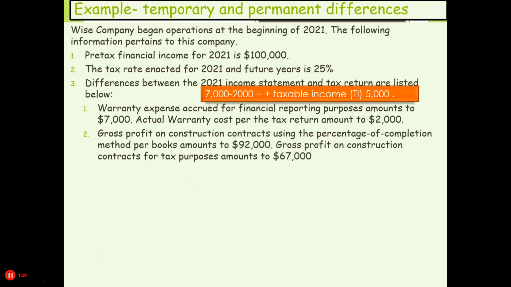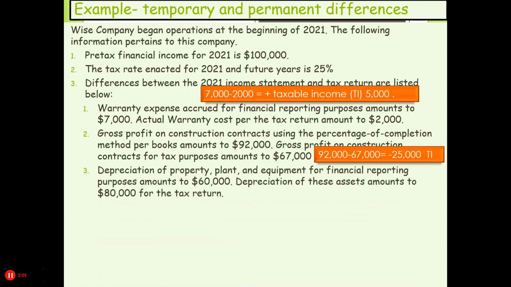Now, gross profit on construction contracts using percentage of completion method per book amounted to $92,000, but gross profit on construction contracts for tax purposes was only $67,000, which means that you don't have to show all of that income. You're going to have to back it out. So you're going to back that out for taxable income.